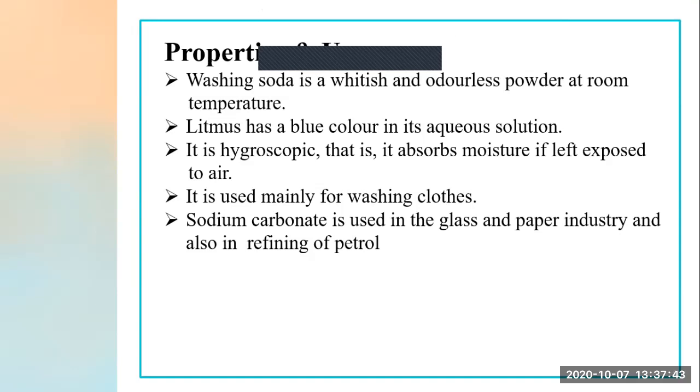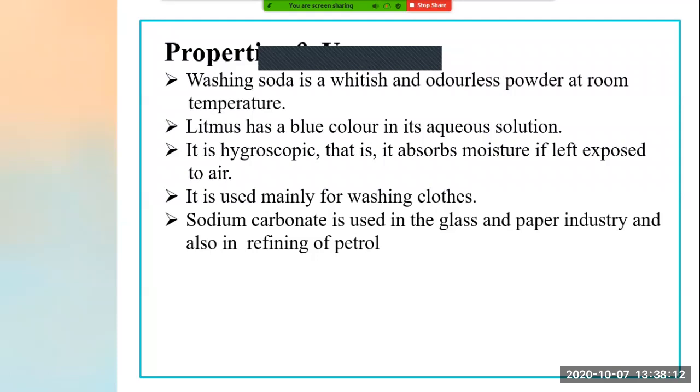Here red litmus paper is used as an indicator, and when we put this red litmus paper in the solution of washing soda, it turns blue. As it turns blue, this solution is basic in nature. This is also an important property of washing soda.